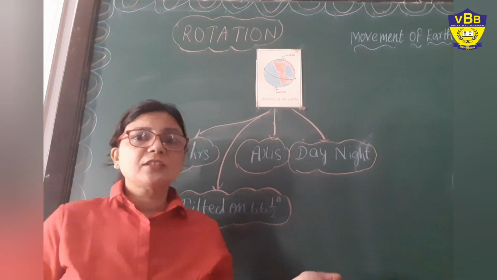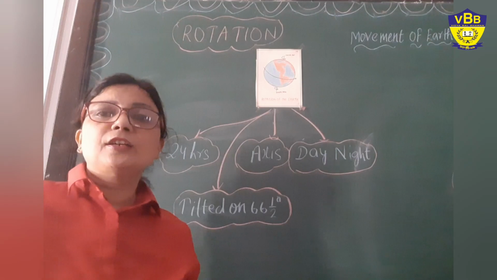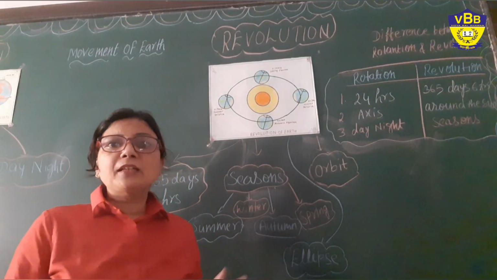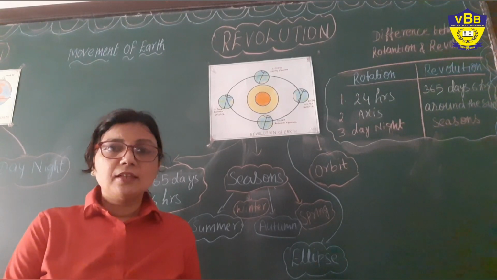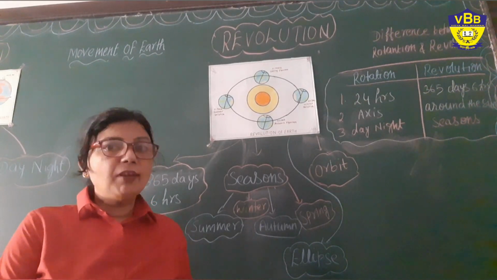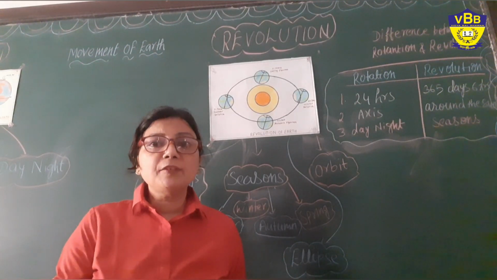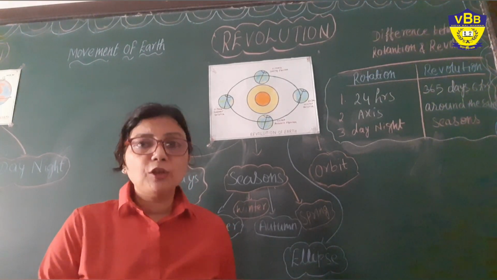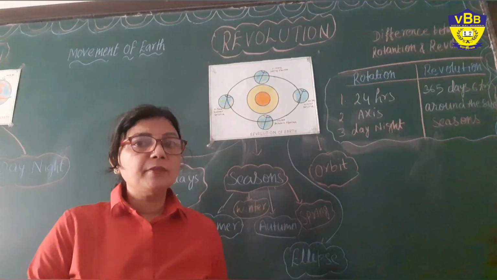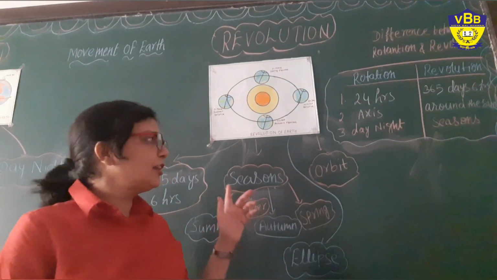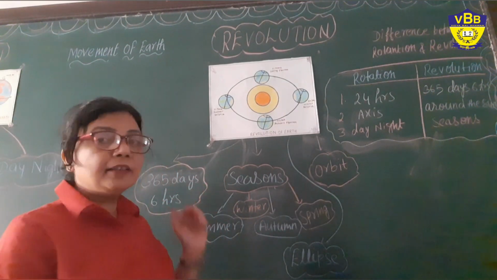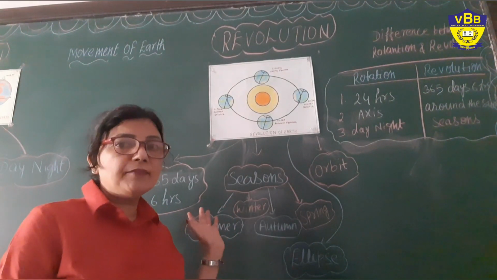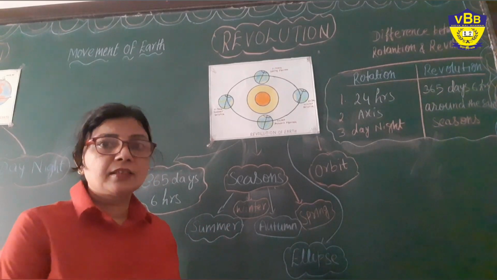Let's come to our next topic, that is revolution. What is revolution? When our earth revolves around the sun, that is called the revolution. And how much time does it take? It takes 365 days and 6 hours. Right?